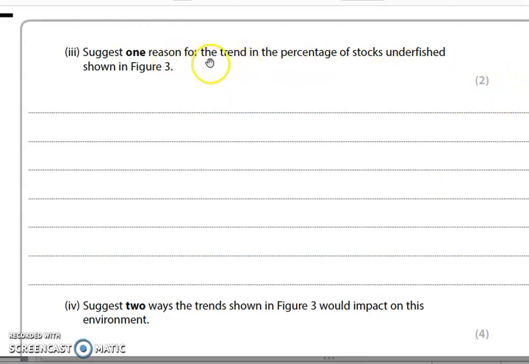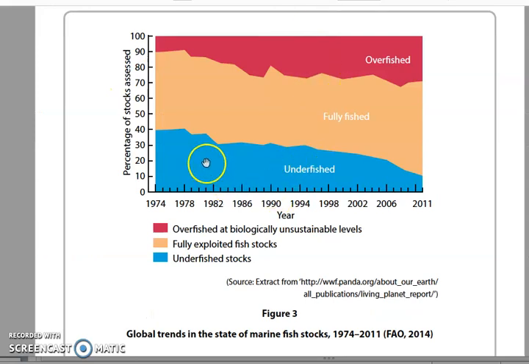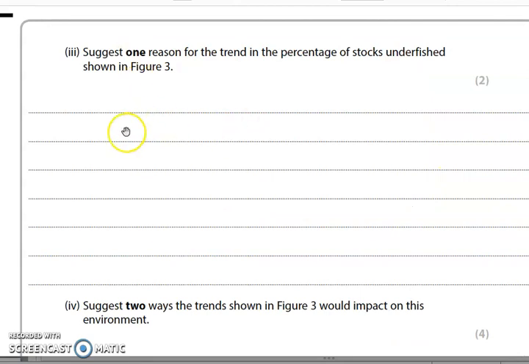The first mark you will get is for noting the trend of what has happened and then giving a reason for that. So if we look here, what is the trend of underfished stocks? Well, it has reduced, from 40 to around 10%. Now we need to think about, well, what are the reasons? So you'd start your answer, the trend shows that the amount of underfished stock has reduced by, and then you will go on to explain your answer.